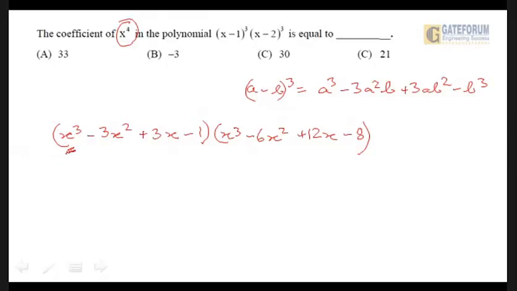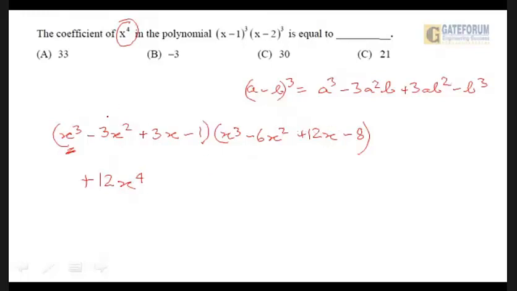We first select this x cube. Now x cube into x cube will not give us x to the power 4, so forget it. x cube into x square will not give us x to the power 4. Forget it. x cube into x will give us x to the power 4, so I remember that the result is 12x to the power 4. x cube into minus 8 will not give us x to the power 4.